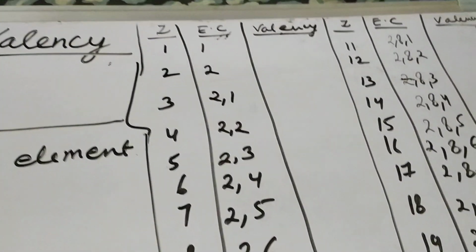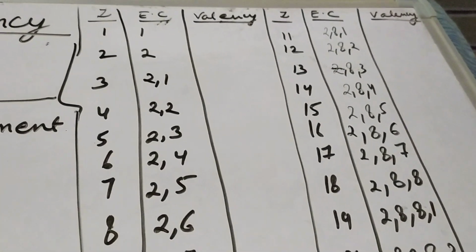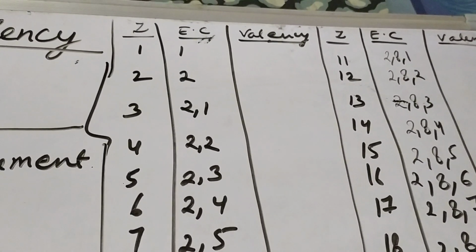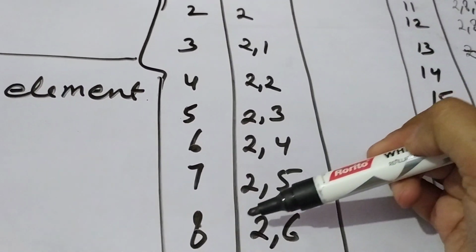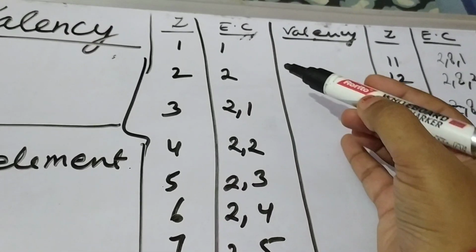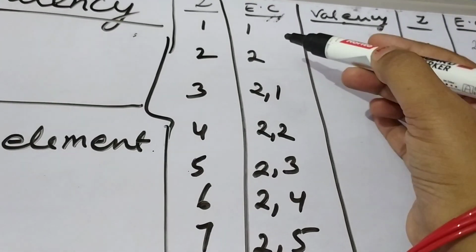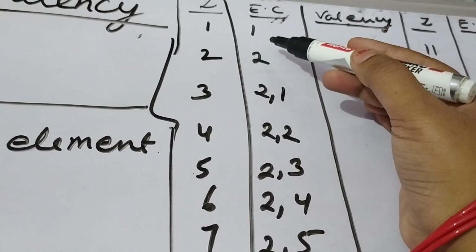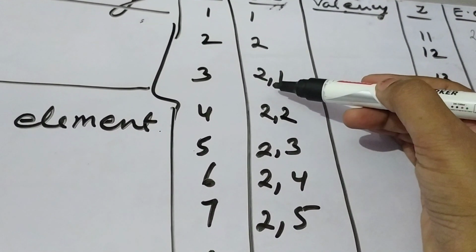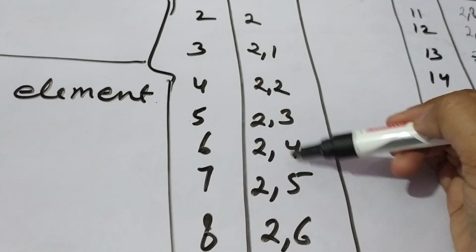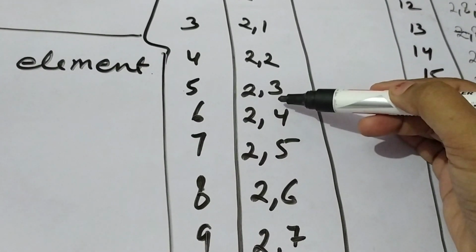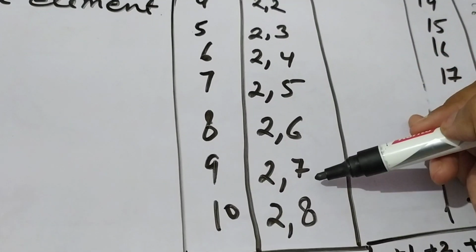Now how to find the valency of the elements from atomic number 1 to 20? This is in your course. These are the atomic numbers I have written, 1 to 10, and these are the electronic configurations which you learned in class 8. The electronic configuration of 1 is 1, of 2 is 2, for 3 it is 2, 1. The electrons are divided in 2 shells. Similarly for 4, 5, 6, 7, 8, 9, 10 it is 2, 2; 2, 3; 2, 4; 2, 5; 2, 6; 2, 7; 2, 8.